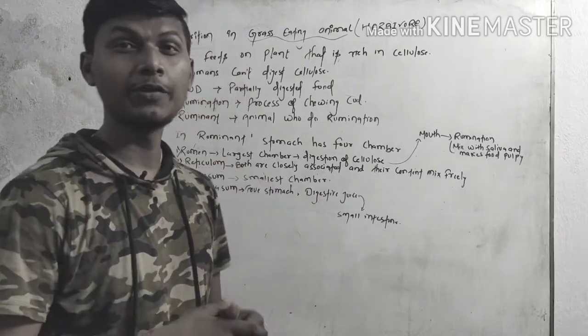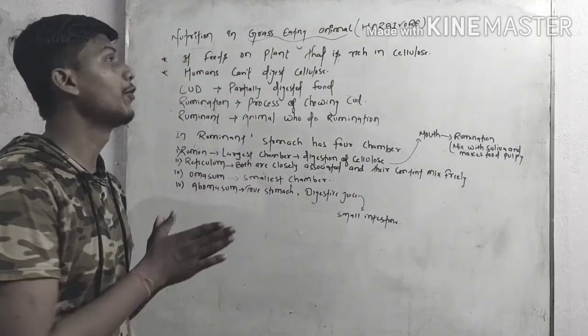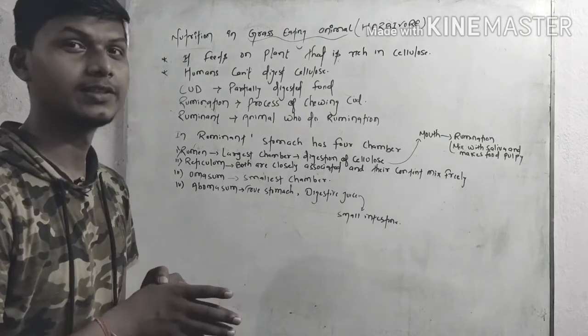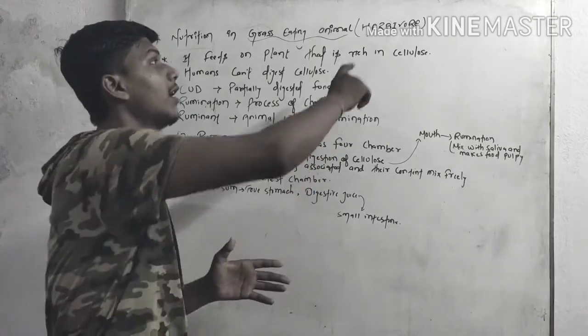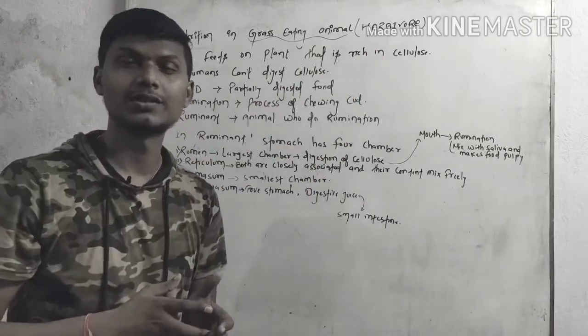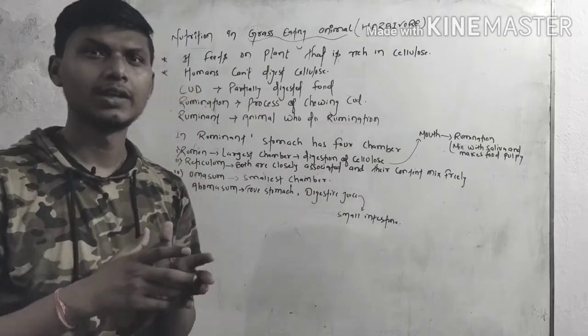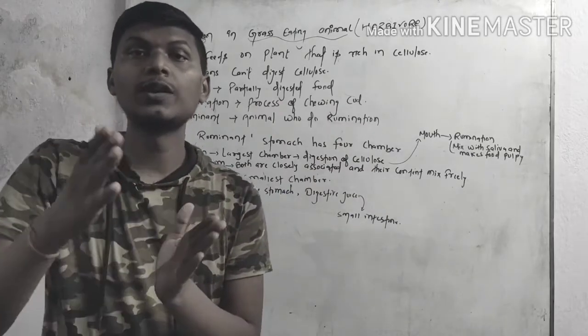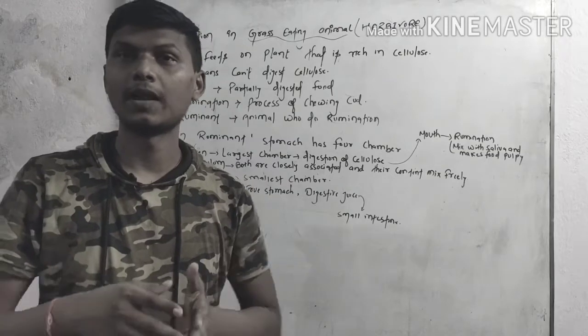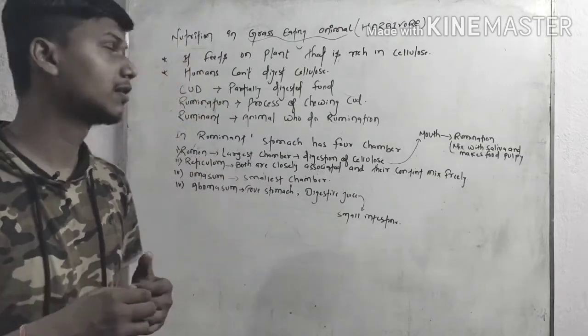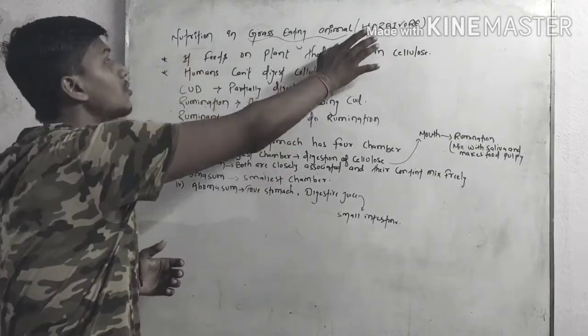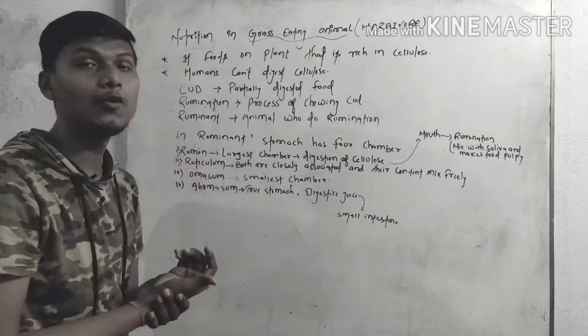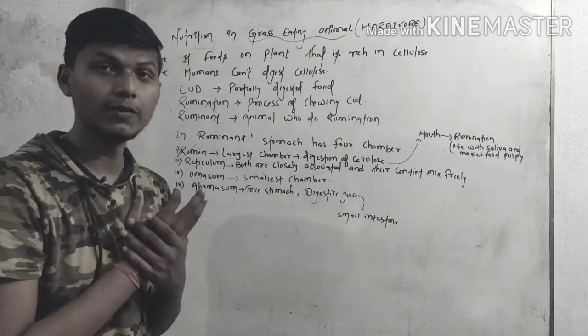Welcome to our new video where we will learn about the nutrition in grass eating animals. Yes, you heard it well. That is called herbivores. Herbivores, it means what? The animal who only feeds on plants and grass. I mean green plants. That is called herbivores, and we will see how digestion takes place in herbivores.